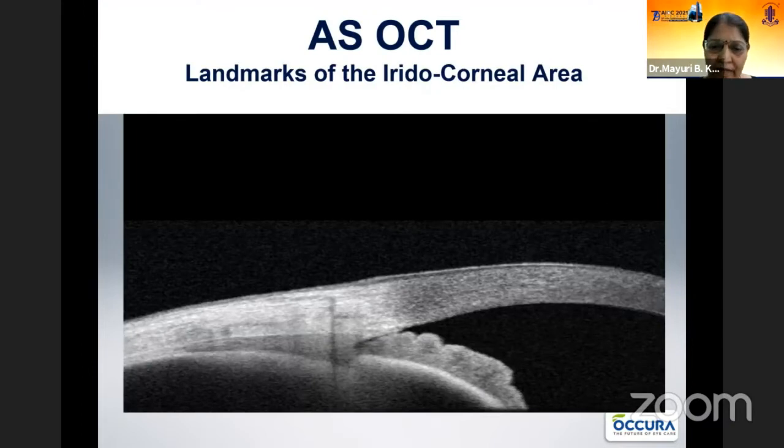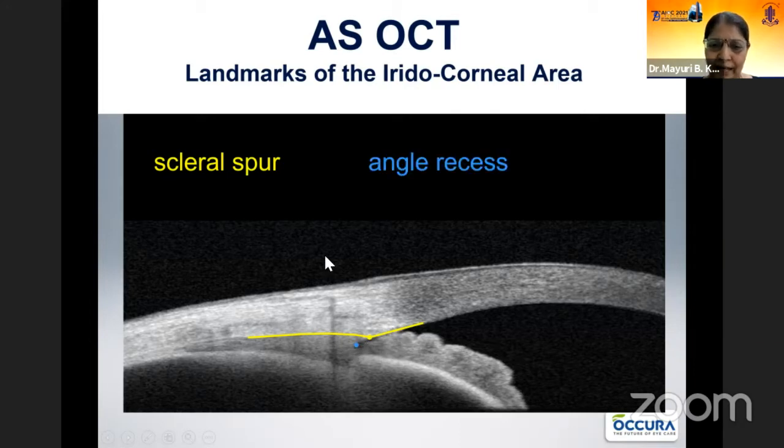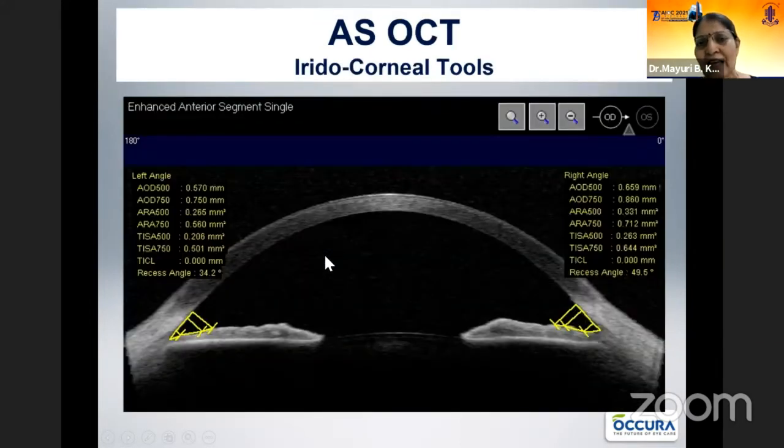Now, how to identify the scleral spur? Continue along the sclera till you see the apex where it stops, and then the line moves onto the cornea in that part of the trabecular meshwork. So this is the point where the scleral spur is, and the clear zone that you see here posterior to it is the angle recess. It is not difficult with ASOCT to identify the scleral spur.